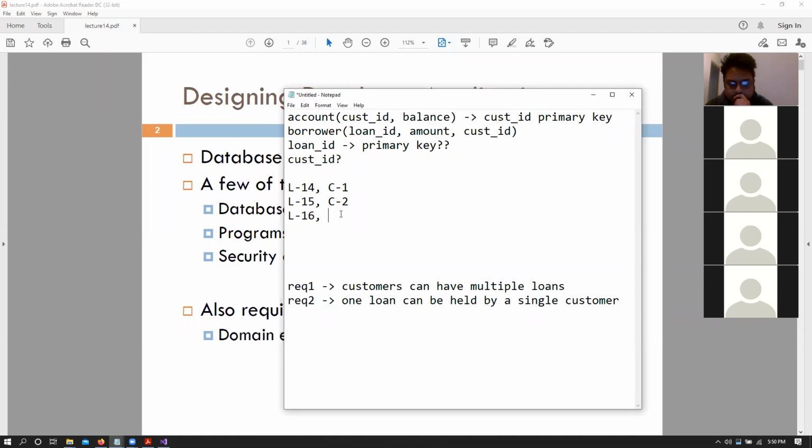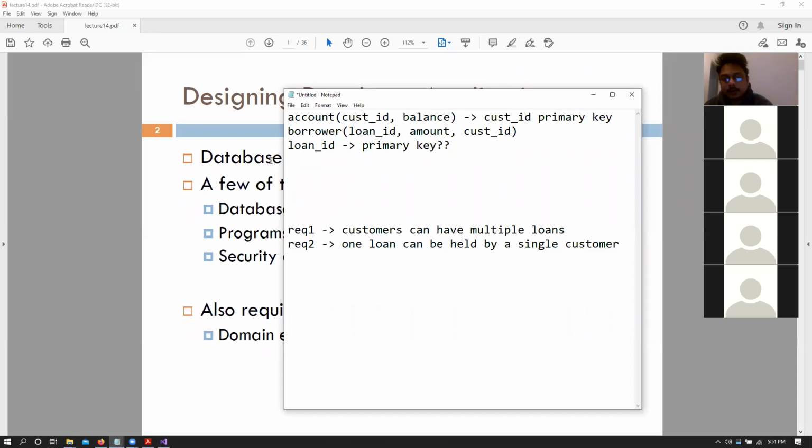And let's see, one loan can be held by a single customer, right? So L14. Yes, I think the uniqueness criteria is not required here. It's the other way around. Exactly. So in this scenario, you are right. Loan ID can be a primary key, and then we can actually enforce that particular constraint.